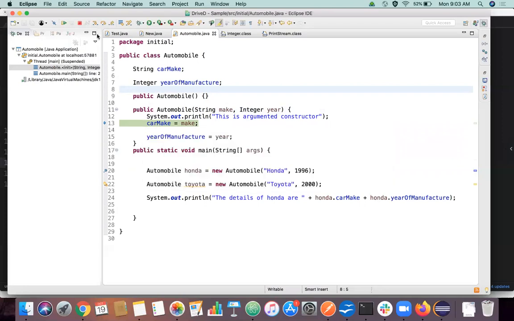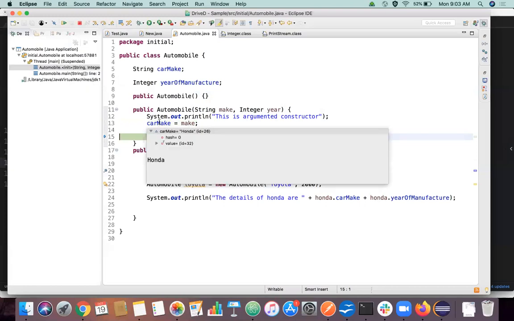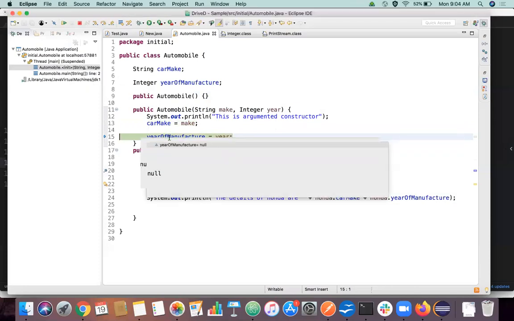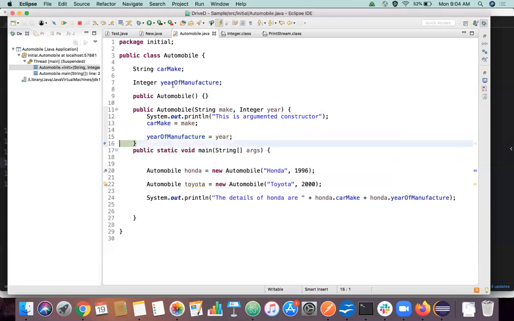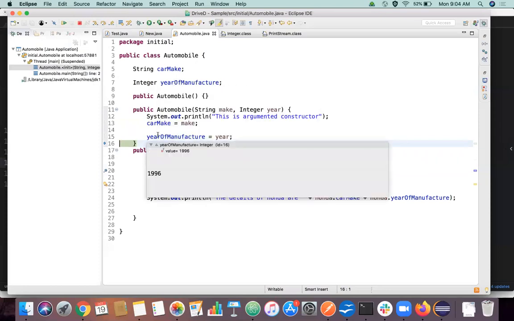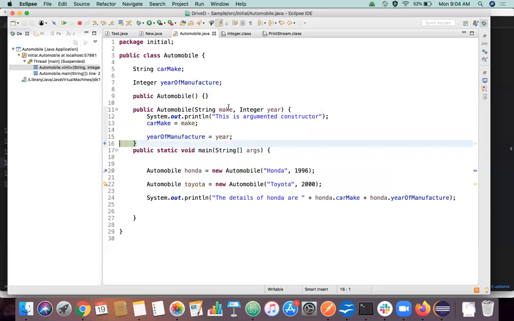Null. Now if we execute line number 13, what will happen? It will pass this value to car make. Now if you hover over car make, it's showing Honda. Again, if you hover over year, it's showing 1996, but year of manufacture shows null. Once this line is executed, it will pass the value 1996 to year of manufacture. So the purpose of lines 13 and 15 is to get the values from the arguments and pass them to car make and year of manufacture.